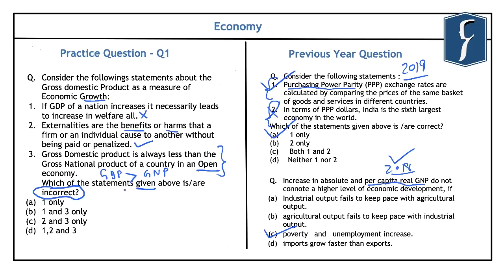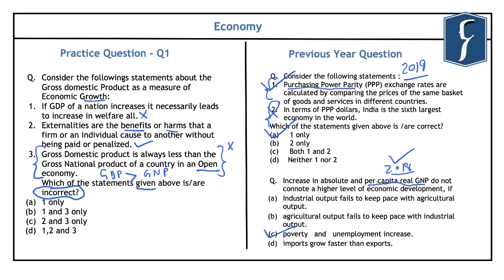And in a case where the gross national product is more than that of the gross domestic product, it does not necessarily lead to an increase in employment in one's country. So the third statement is just one scenario of the overall dynamics of an open economy. However, it does not reflect the complete reality of an open economy, and as such, this statement is also incorrect because it is not necessary that the gross domestic product is always less than the gross national product in an open economy.